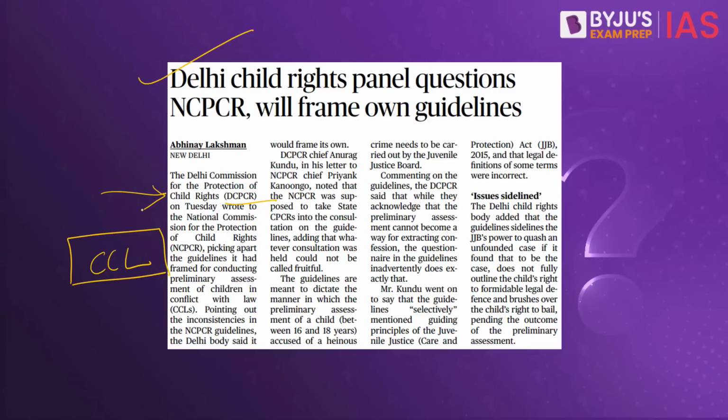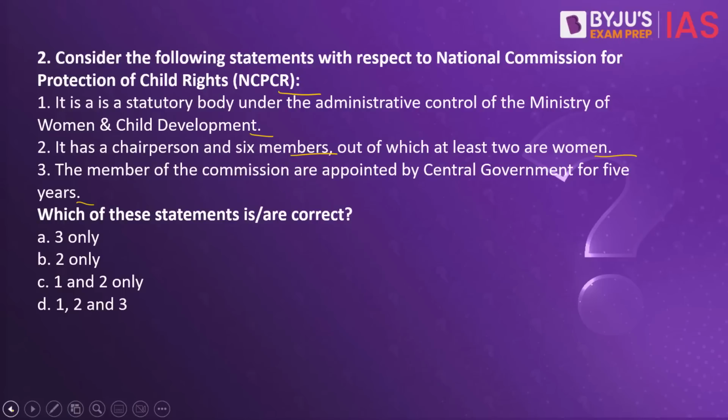See, according to the NCPCR, a child is defined as a person in the age group of 0 to 18 years of age. Let us know more about NCPCR as we discuss the answer. The NCPCR was set up in 2007 under the Commission for Protection of Child Rights Act of 2005, and this statutory body works under the administrative control of the Ministry of Women and Child Development. So statement number 1 here becomes correct.